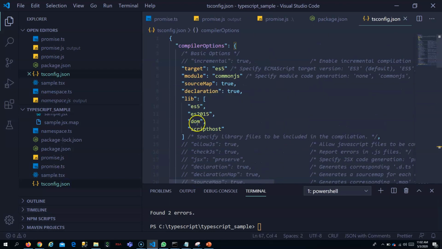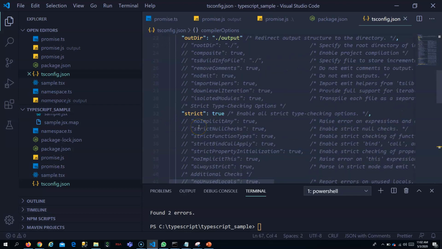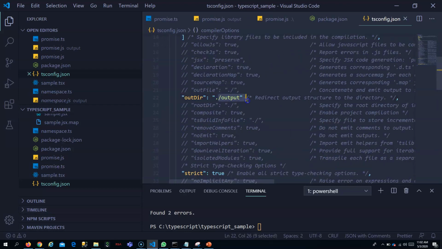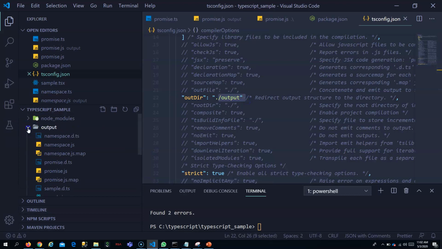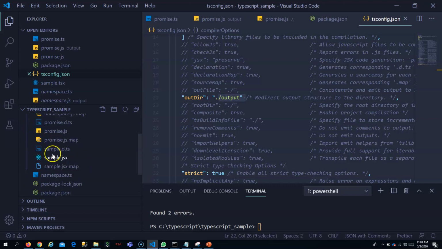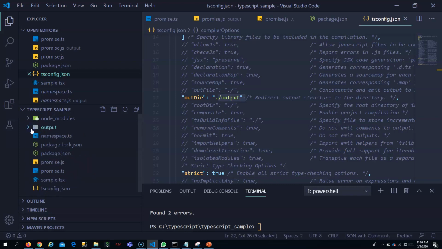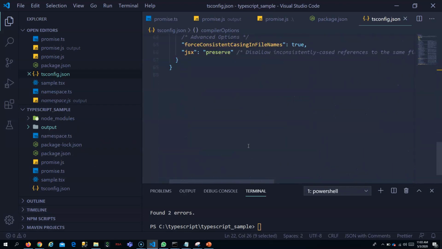Maybe you would have mentioned include, exclude, and it will use these compiler options, and based on the outDir you have created, it will put all the transpiled files inside the out directory. Here you can see it actually created an out directory and put all the transpiled files inside that. You can see what all TS files are present. You can also make it include a particular directory, exclude a particular directory, all that is possible.